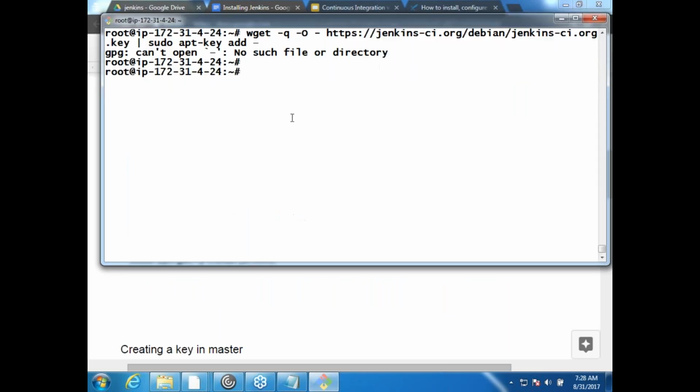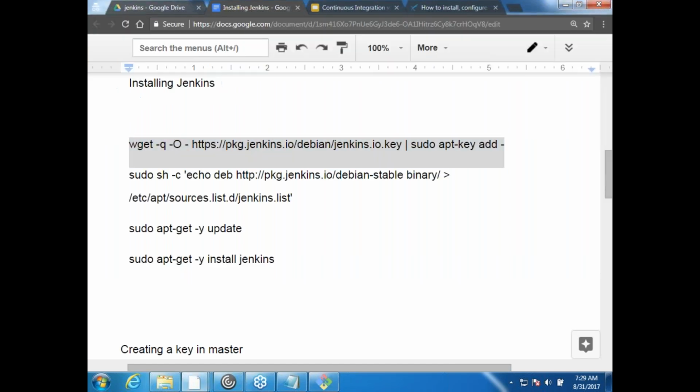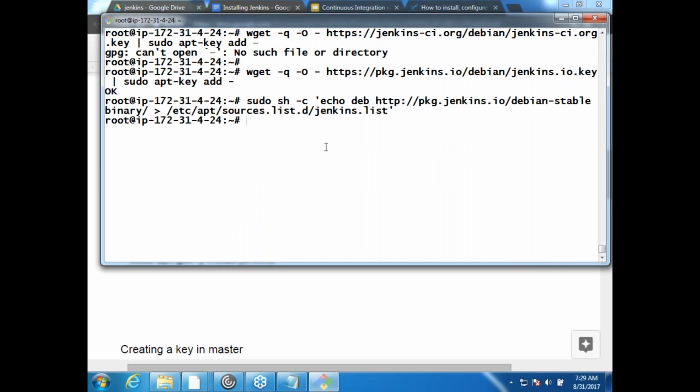Okay, yeah, and then okay, and then after that update.